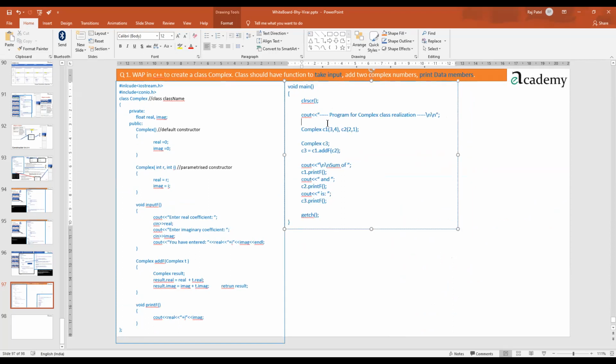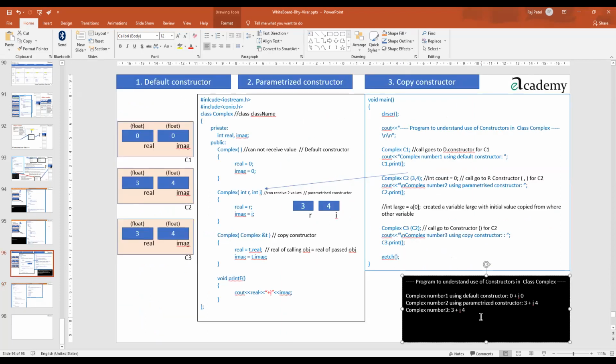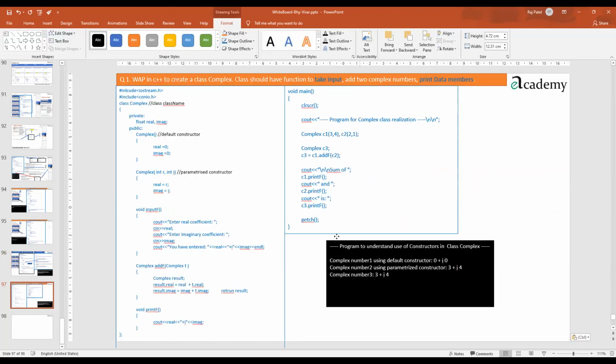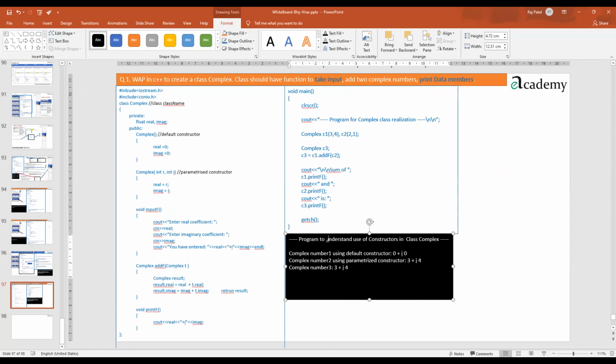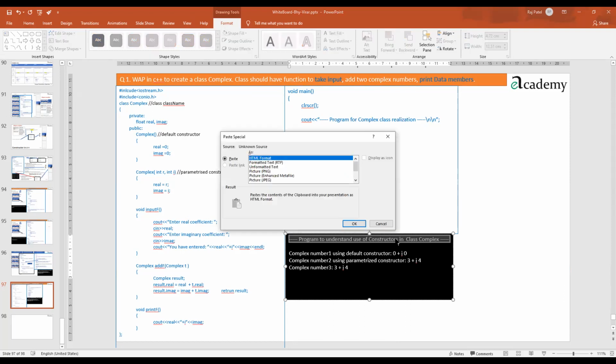What we all can see is, in the void main, you have called the parameterized constructor over here. The call goes to parameters. Here, the call goes to the default constructor, and all these things happen. So the output would look something like this, directly it will get printed. So I'm making it down over here. So the program to understand what its output should be. Here only we have written it. So this should be the output. So I will just copy it and paste it over here.